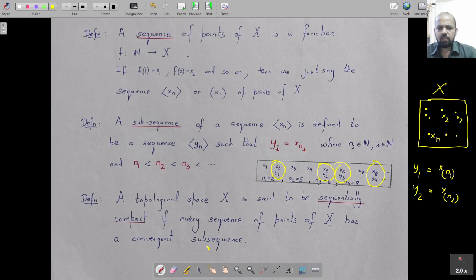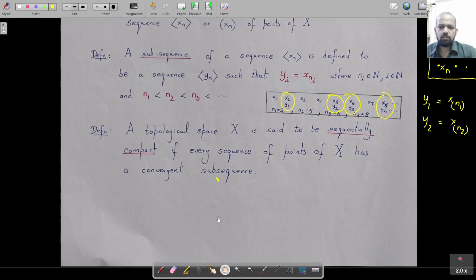A topological space is said to be sequentially compact if every sequence of points in X has a convergent subsequence. I can give you examples of sequences which have convergent subsequences. A famous example is xn equals (-1) raised to n. You know this sequence in R: the first term x1 is -1, then x2 is 1, then x3 is -1, and x4 is 1 again, and x5 is -1 and so on. It's a +1, -1 alternating sequence.